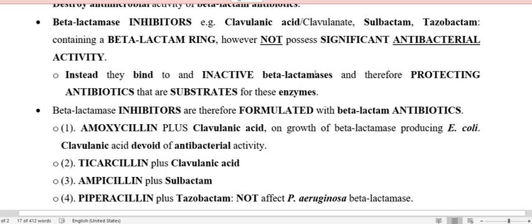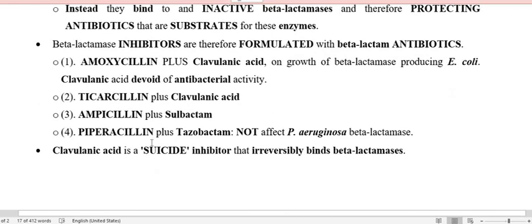When the beta-lactamase is inactivated, it does not persist to act on the main drug, so the main drug is going to act against the bacteria. Therefore they come in combination with the inhibitor, protecting the main antibiotics that are substrates for these enzymes.